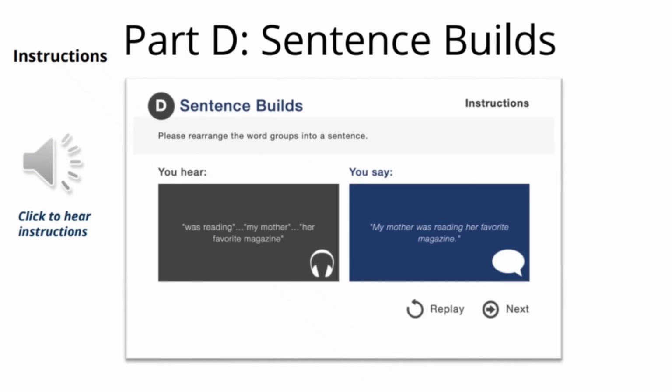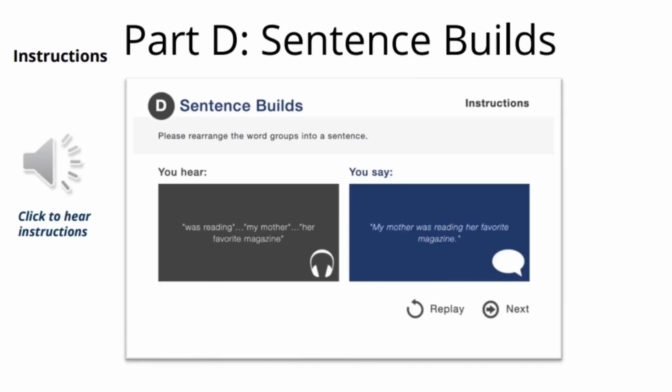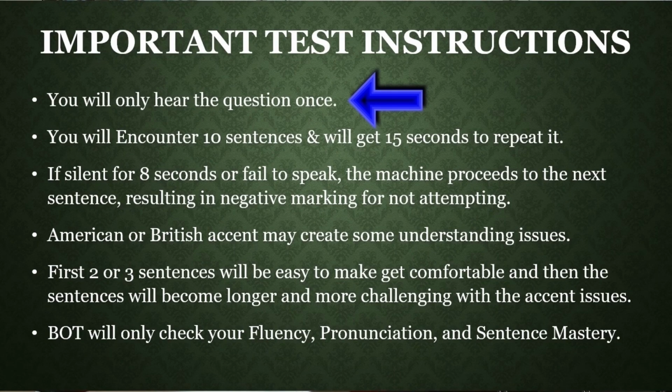Part D, Sentence Builds. In this section, you need to rearrange the word groups into a sentence. Means you will hear 3 short phrases. The phrases will be in a random order and we need to rearrange them into a sentence. Example, bot will say, was reading, my mother, her favorite magazine, and our reply would be my mother was reading her favorite magazine. You will only hear the sentence once.